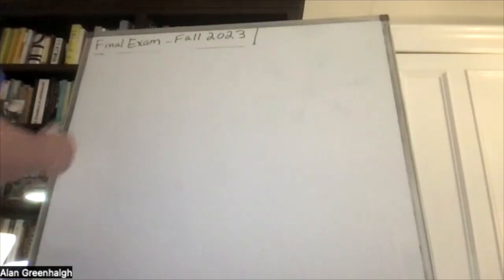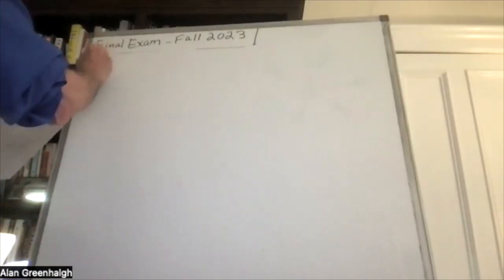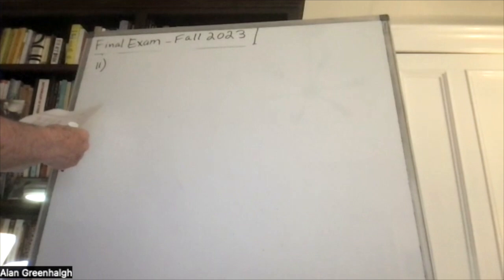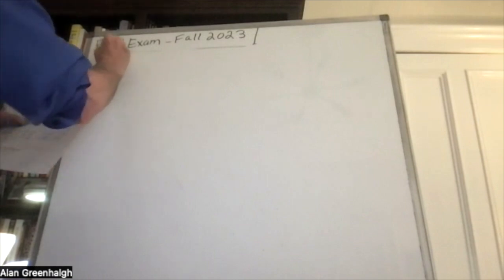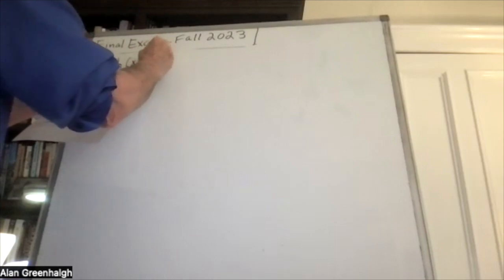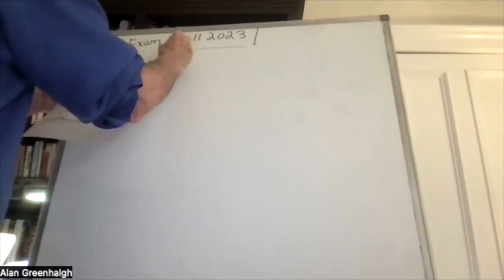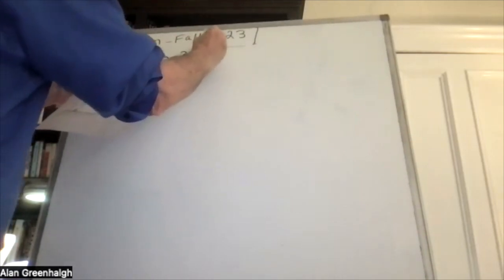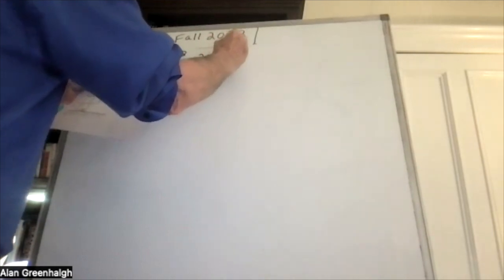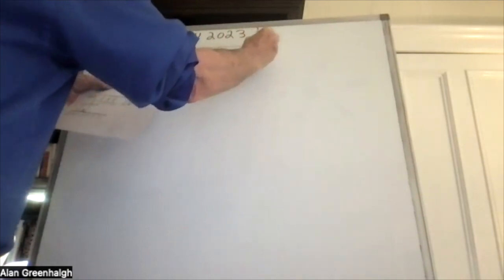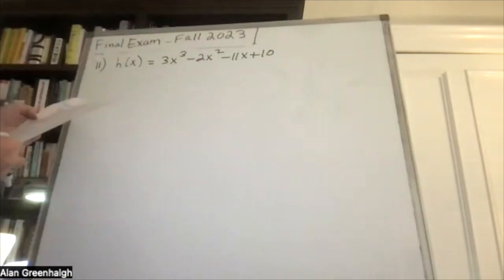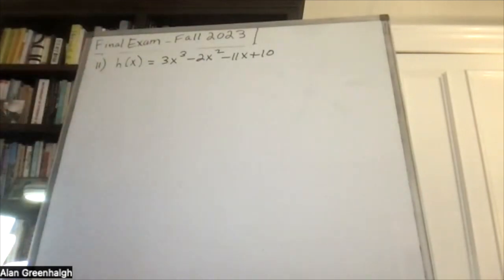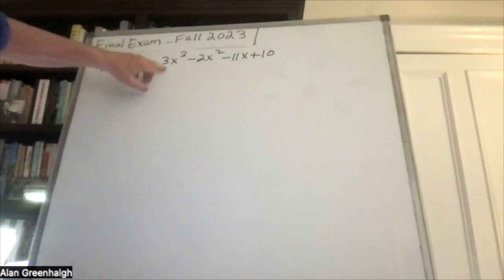So problem number 11. Given the polynomial h of x equals 3x to the third minus 2x to the second minus 11x plus 10. All right, so this is actually considerably more difficult than the problem we had yesterday because of that 3.